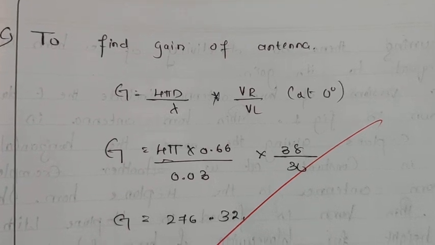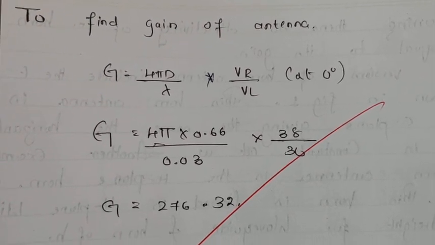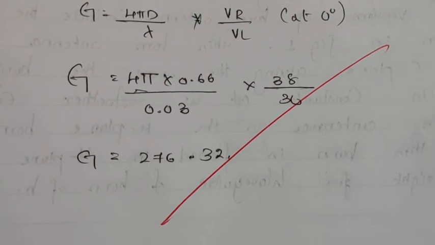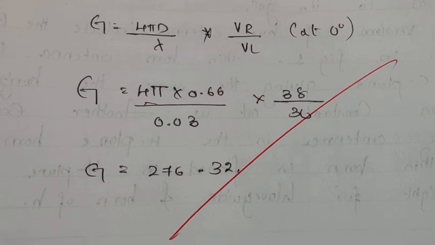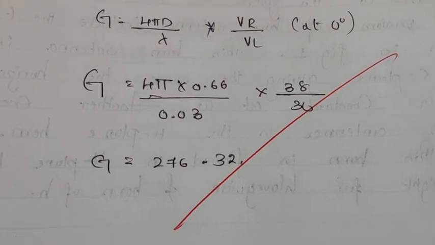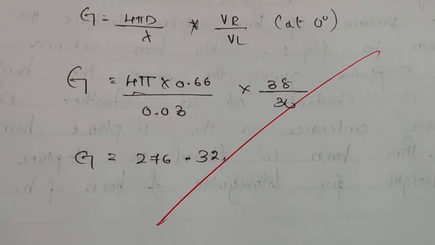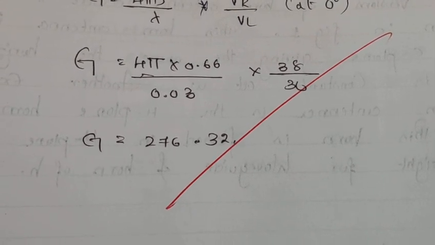So next we need to find the gain of this antenna. So to find gain, G is equal to 4 pi D by lambda times VR by VL. Here VR is the receiving power at 0 degrees and VL is the transmitted power at 0 degrees. Okay, so now the gain we calculated is 276.32.